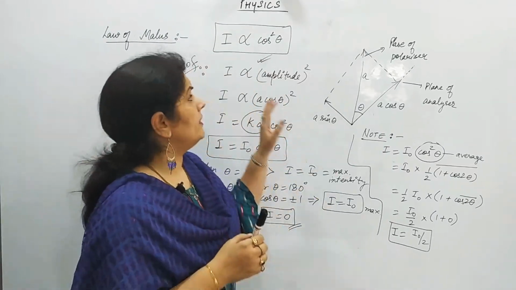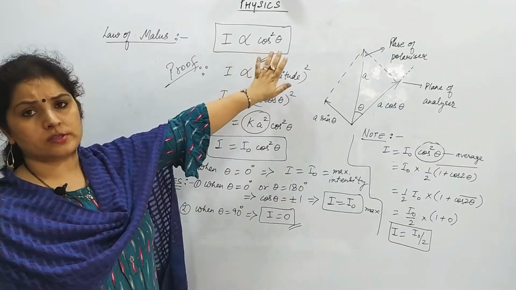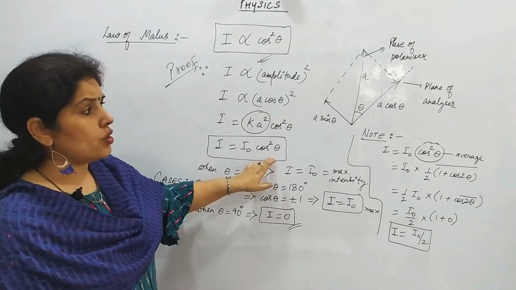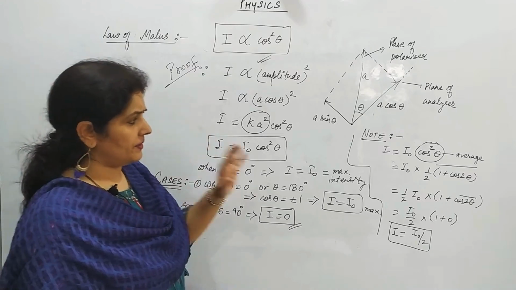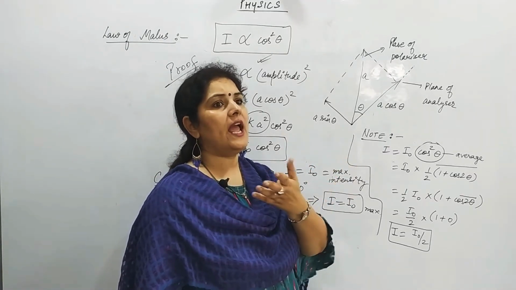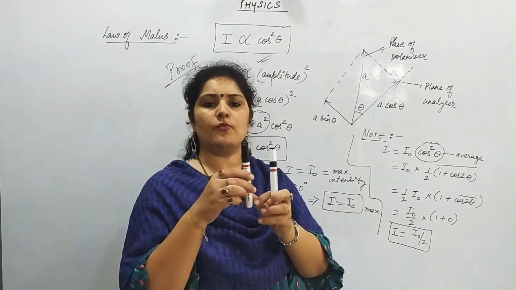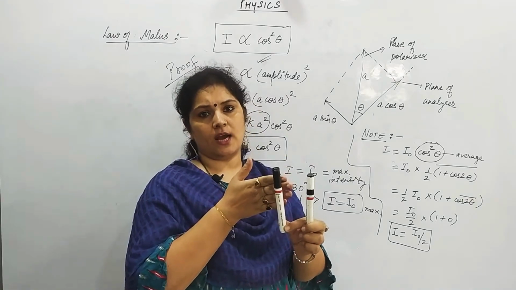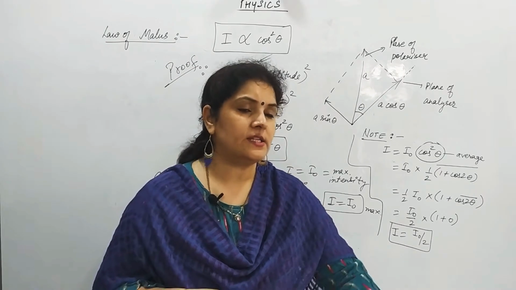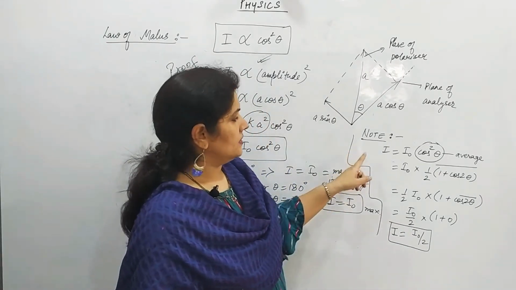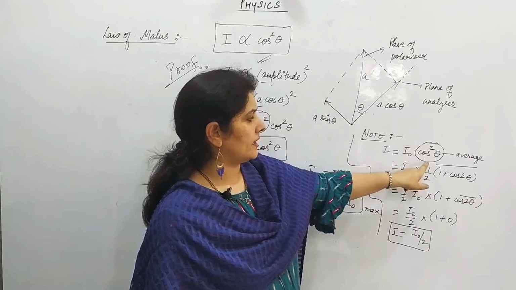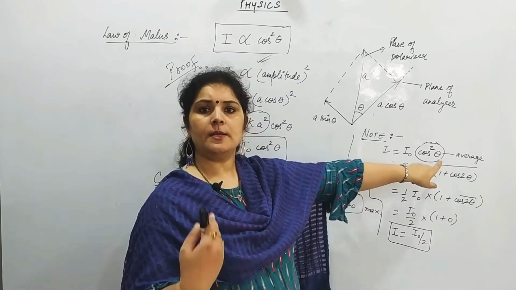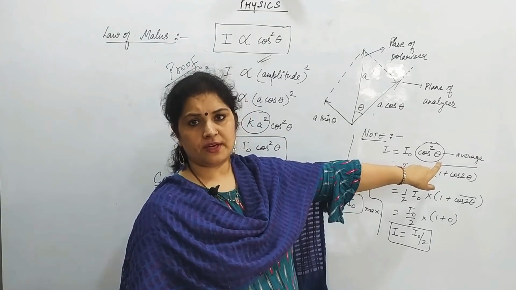As we know, according to the law of Malus, I is proportional to cos square theta, or I is equal to I naught cos square theta. Now why does the intensity reduce to half? Because in order to take the average value, say this is unpolarized light falling on the polarizer, and we have to take the intensity half. So whatever intensity of light is there, we have to take the average value of that. I is equal to I naught cos square theta, so the average value of cos square theta will be taken, because the intensity depends on the cos theta factor, right?